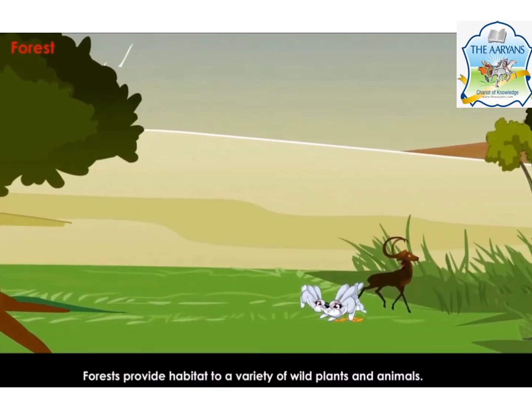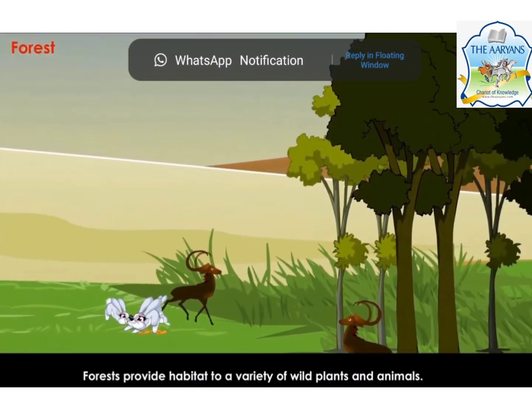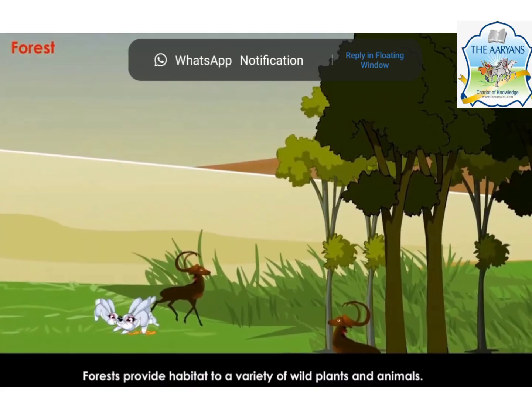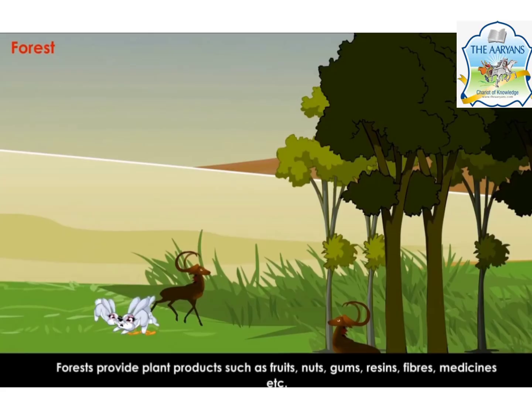Forests provide habitat to a variety of wild plants and animals. So many animals live there. It is a home to many animals.